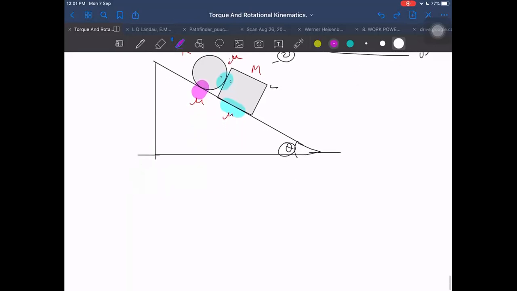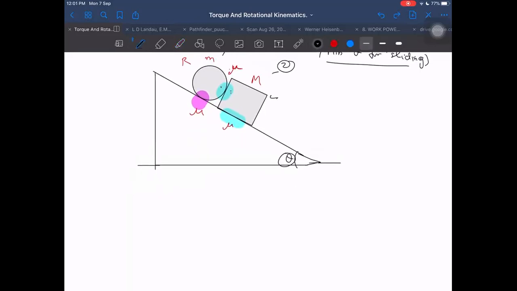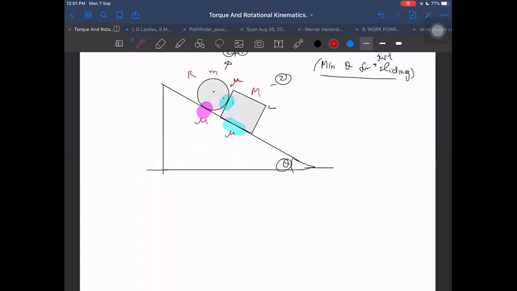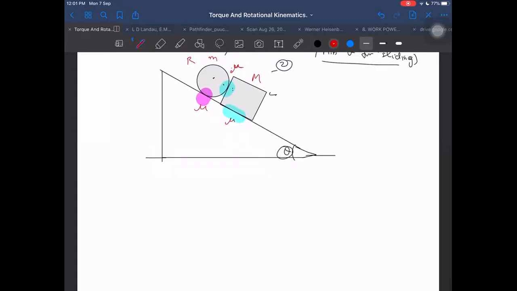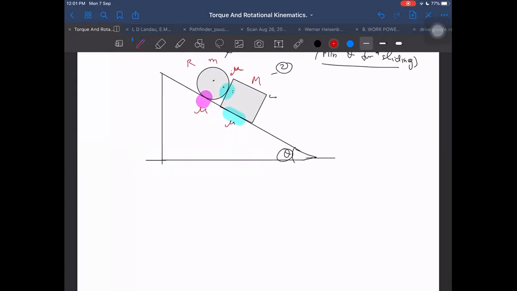So let us now start writing the equations, at least. What will be the equations? I prefer to write the equations first for... I am leaving it for you. You do it. Tomorrow I will discuss it. At least up to the equations you should be getting the answer. Free body diagram and equations for this, and free body diagram and equations for this.